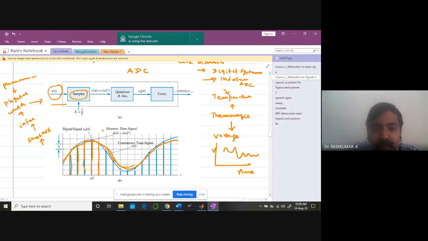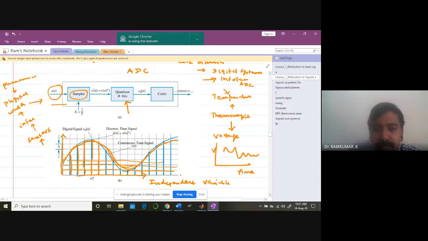Then look at the quantizer, the key idea. Look at the amplitude here. In the amplitude section, this is a discrete signal. I have discretized in terms of what? The independent variable, the time in this case, with the help of a sampler. Now I'm quantizing. Where am I doing it? I'm doing it on the y-axis. You understand here? Like this.